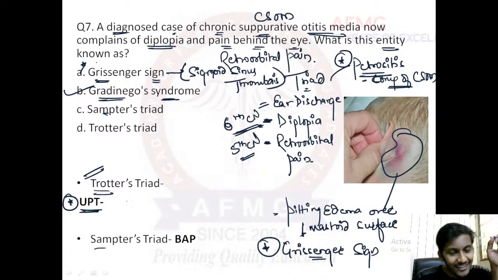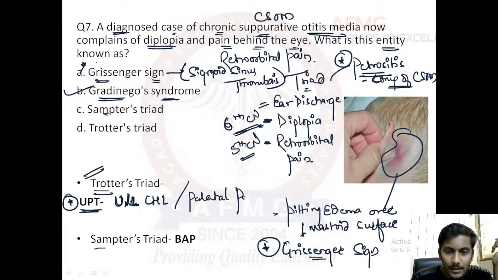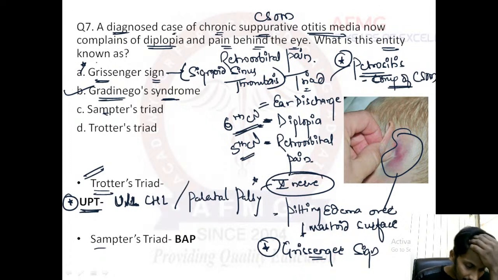So please remember Trotter's triad. U for unilateral conductive hearing loss, important. Second, P for palatal palsy, and this palatal palsy is due to 10th nerve involvement. And an important last one, T is due to trigeminal pain.